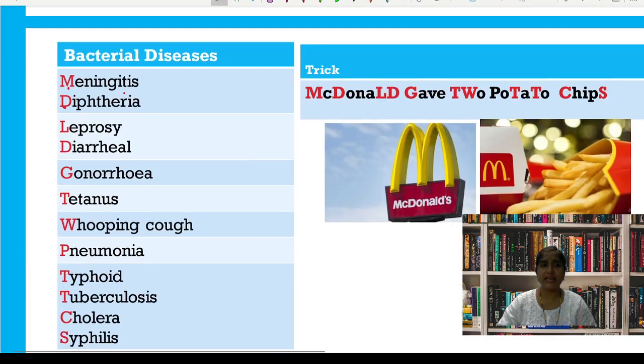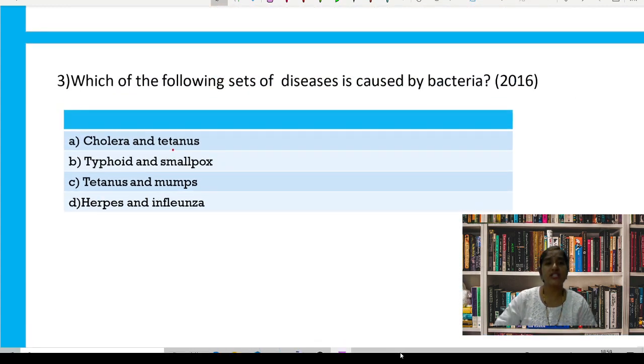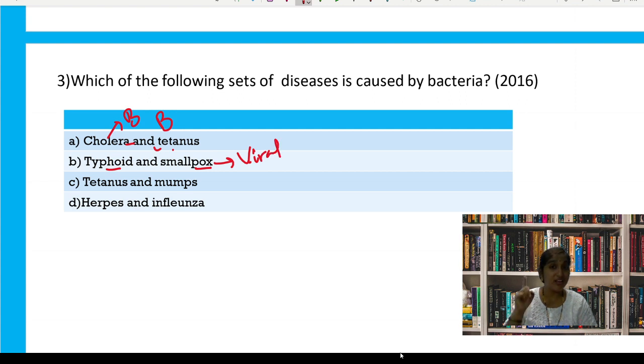Let's get back to the question. Cholera and tetanus, these both are bacterial diseases. Typhoid and smallpox: smallpox is a viral disease. Remember the trick, Corona stole, S for stole. So S here is the viral disease smallpox. Tetanus and mumps: mumps is again a viral disease, which is also called parotitis. Herpes and influenza, again these both are viral diseases.